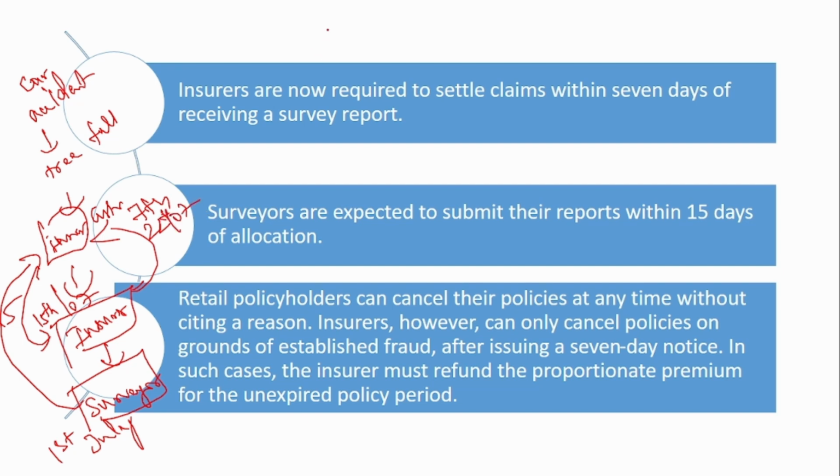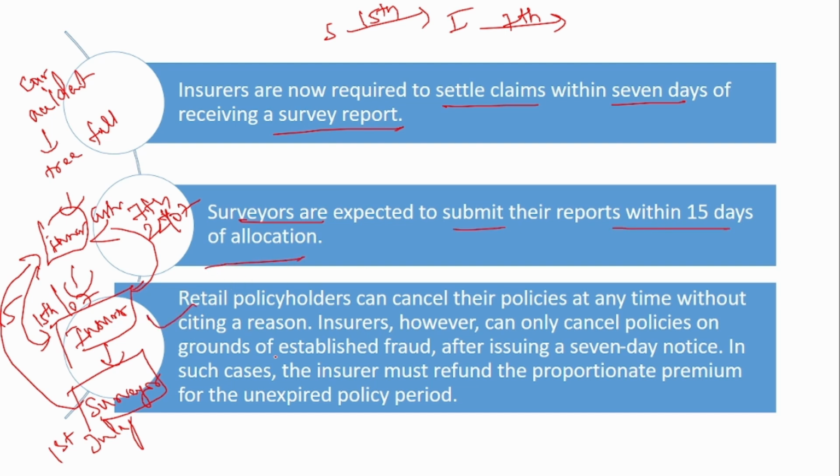So first the surveyor should give the report to the insurer within 15 days, and the insurer should complete the claim process within 7 days from receiving the report from the surveyor. So that is what this says. Insurers are now required to settle claims within 7 days of receiving a survey report. Surveyors are expected to submit their reports within 15 days of allocation.